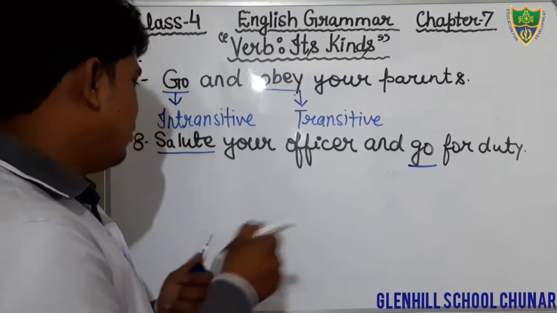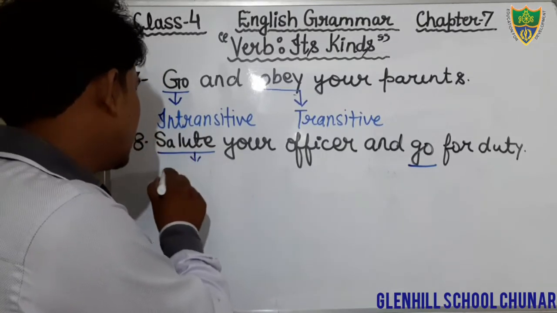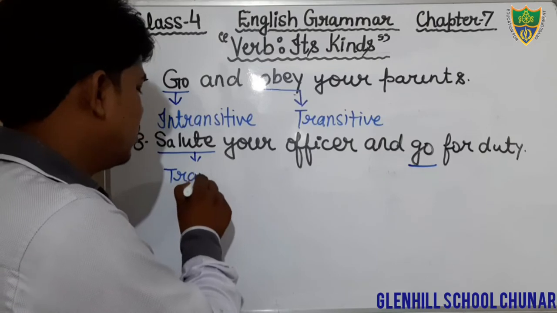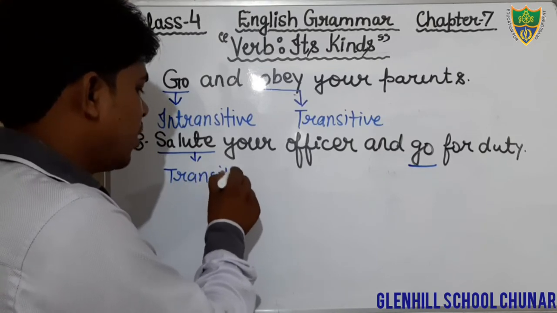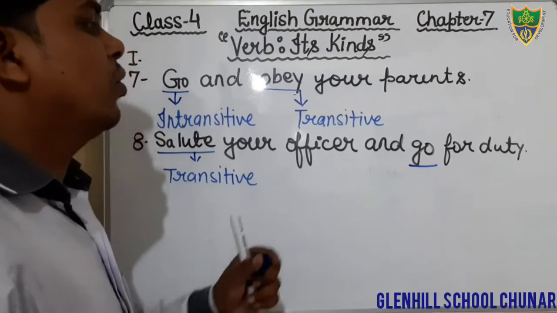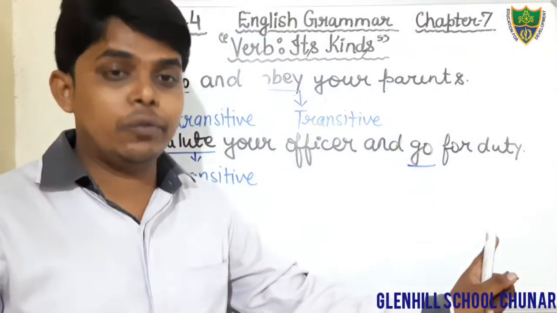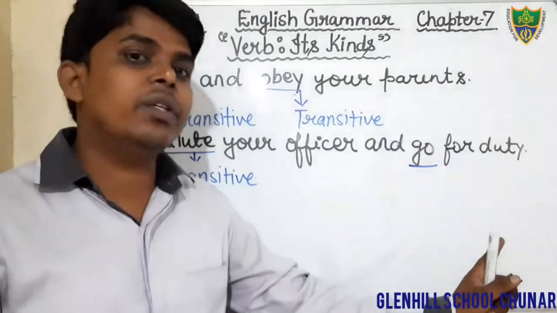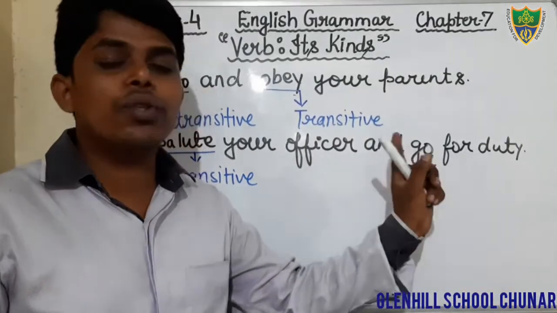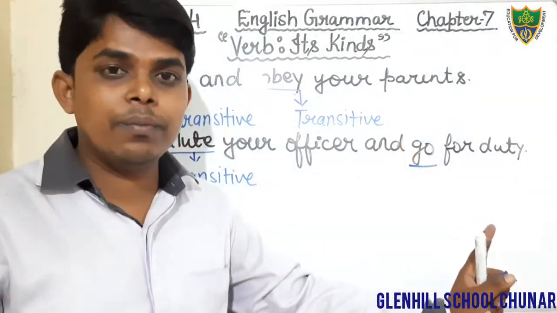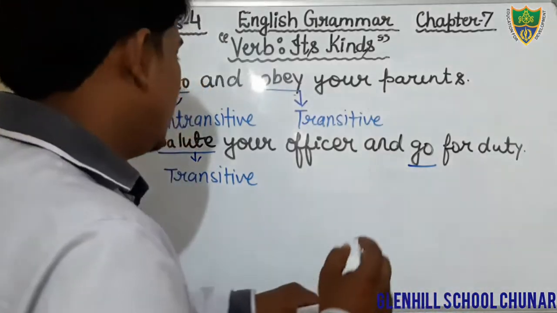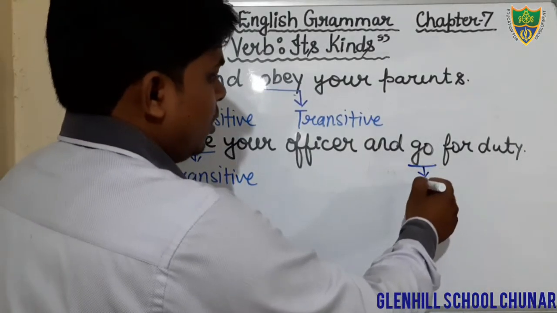Just write it: transitive verb. And go gives the answer of the question where to go, for duty. It gives the answer of the question where, not what and whom. Therefore, that is intransitive verb.